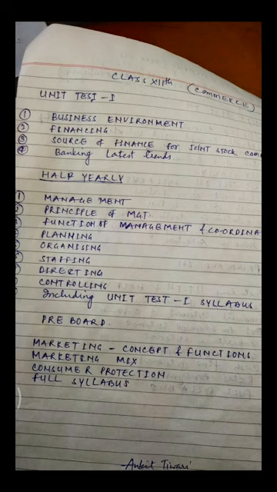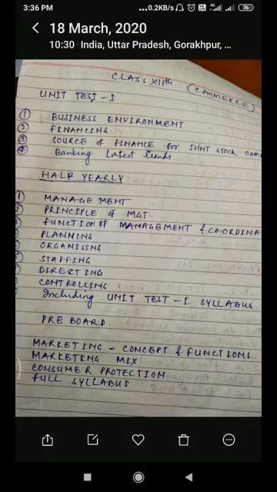There are various types of organization, functional structure of the organization, divisional structure, delegation of authority, responsibility, accountability, centralization and decentralization of authority, difference between centralization and decentralization. We will see under this chapter. It's the most important chapter, organizing. Okay.